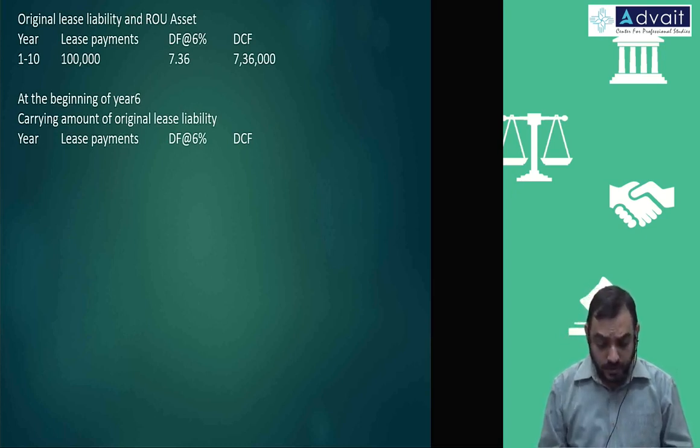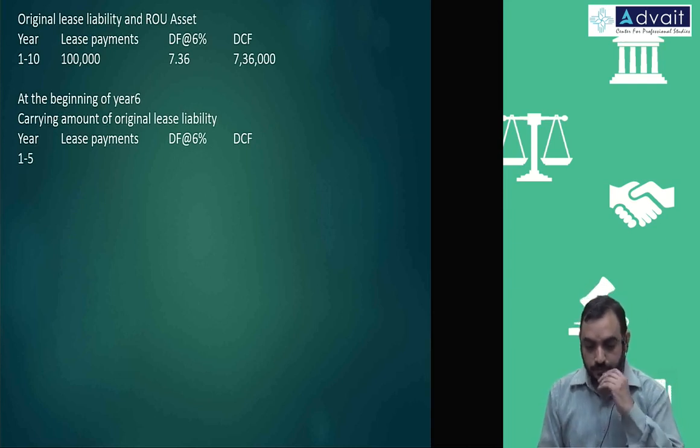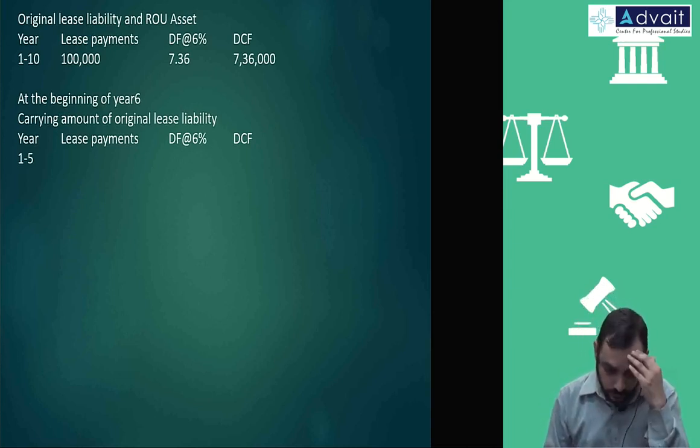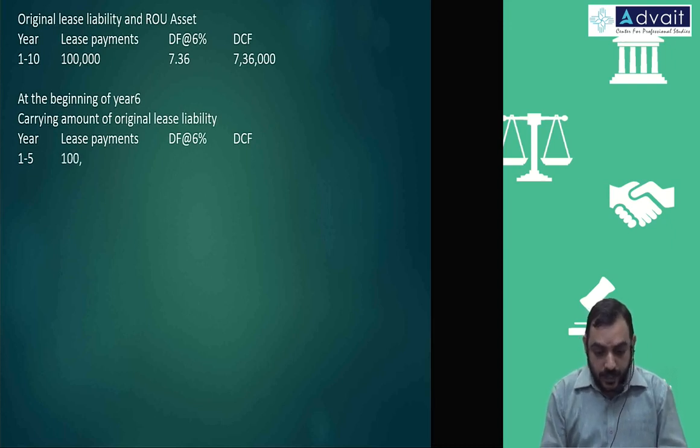Year, how many years are over, or remaining years? 5 years is over, remaining is also 5 years then. 1 lakh. What is the discounting factor at 6% for 5 years? 4.212. 4 lakh 21,200.